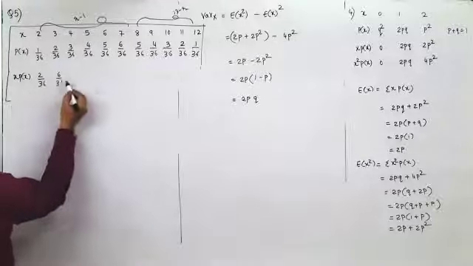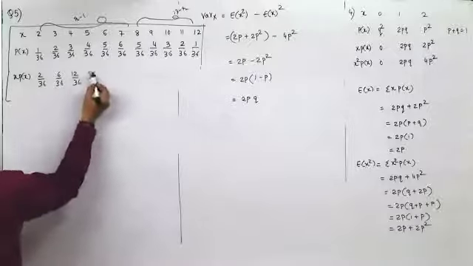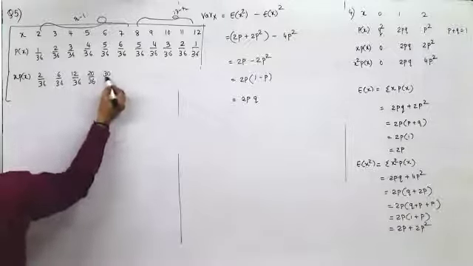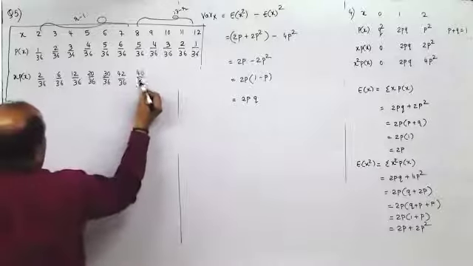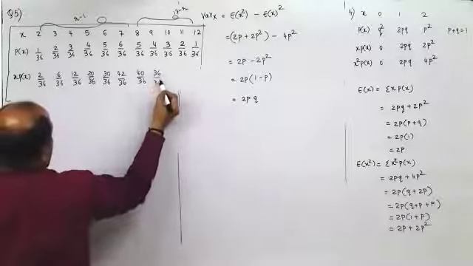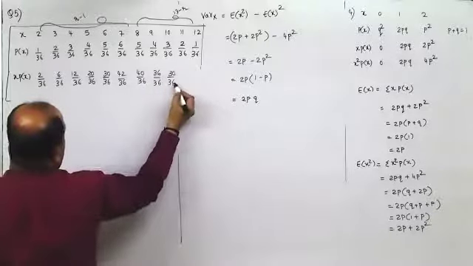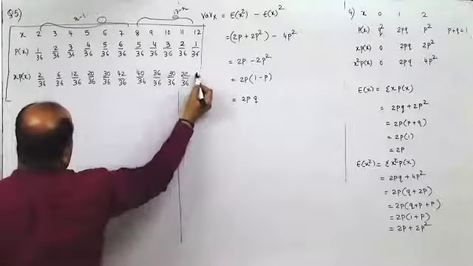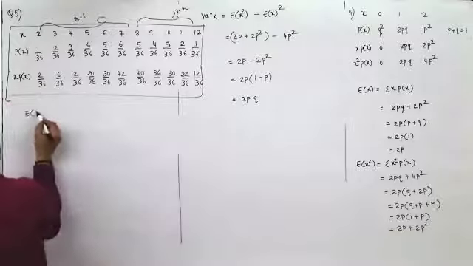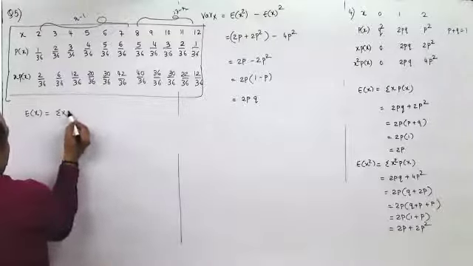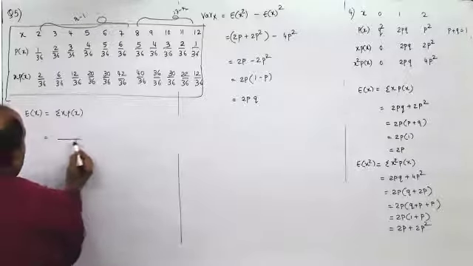This would be 6 by 36, 12 by 36, 20 by 36, 30 by 36, 42 by 36, 40 by 36, 36 by 36, 30 by 36, then 22 by 36 and 12 by 36. So the denominator is 36. Sum of all x into px values, denominator is 36.